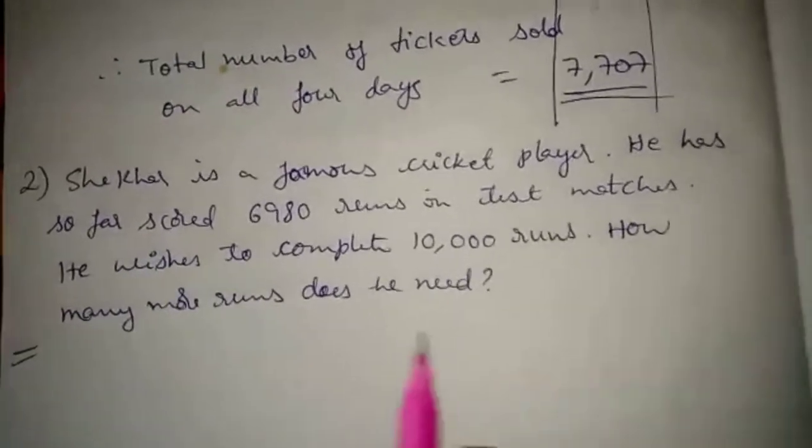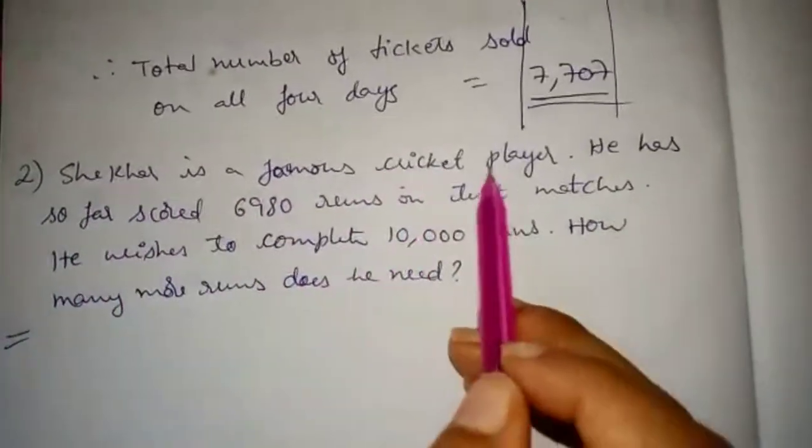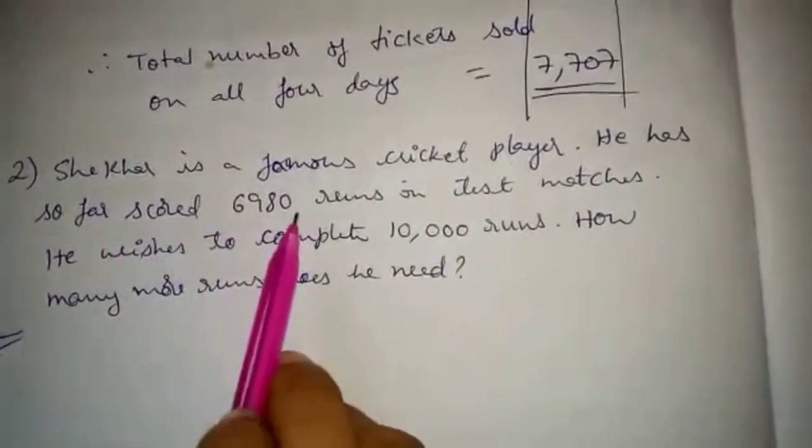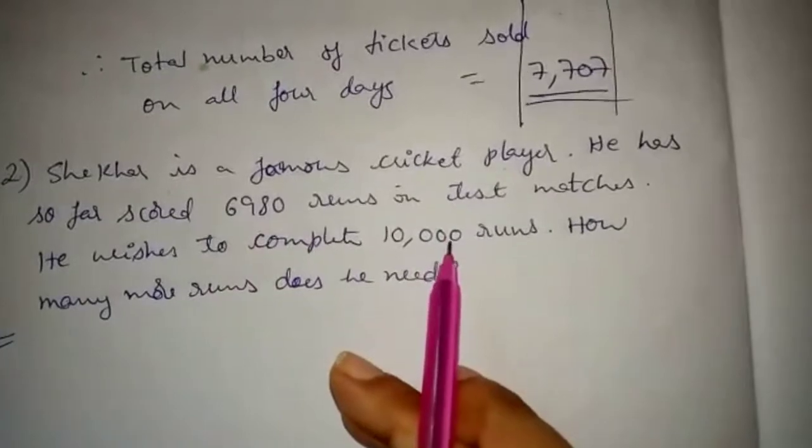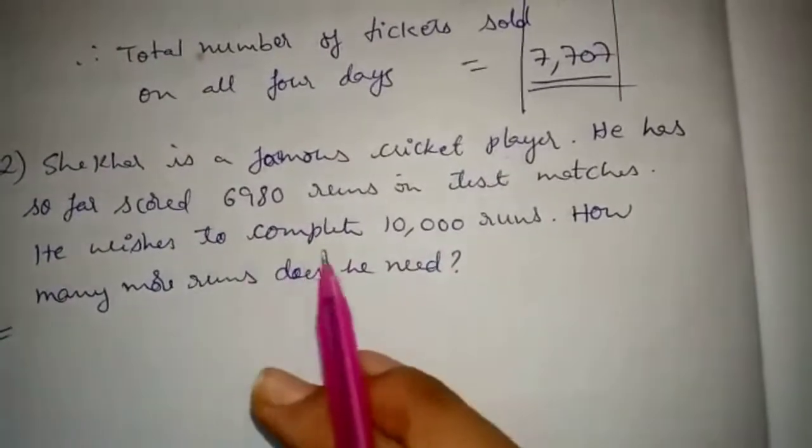Next, solve another question. Shekhar is a famous cricket player. He has so far scored 6,980 runs in test matches. He wishes to complete 10,000 runs. How many more runs does he need?